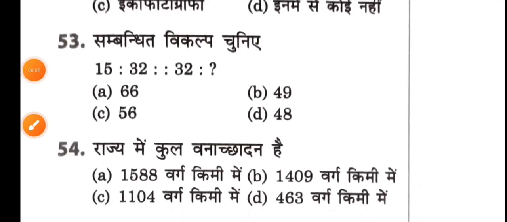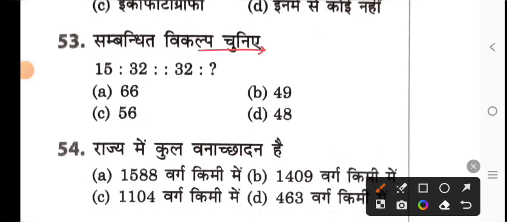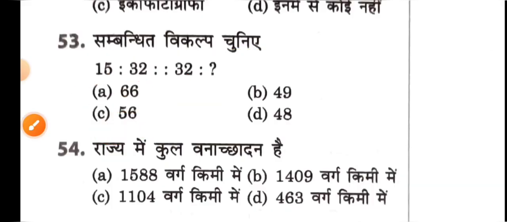You must be looking at the question. Choose the relevant option. So first of all, make 32 from 15. Multiply 15 by 2. 15 times 2 equals 30 and add 2 to get 32. The same method will be used for 32. Multiply 32 by 2, 64, and add 2 to get 66. So option A is the right answer.